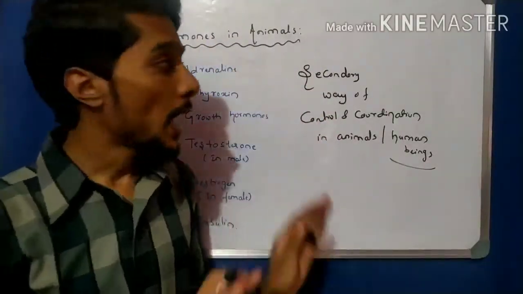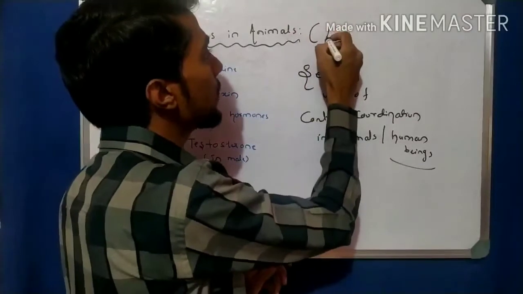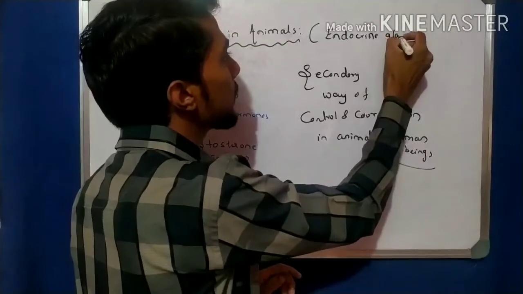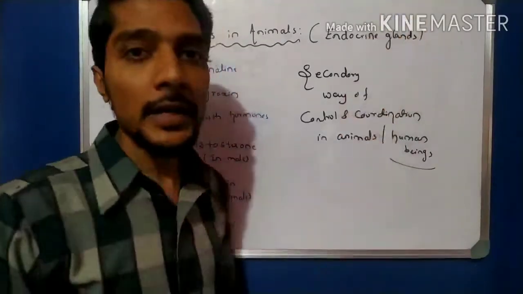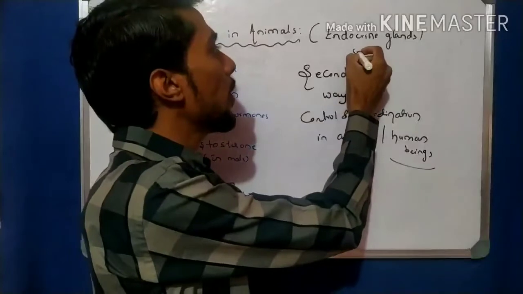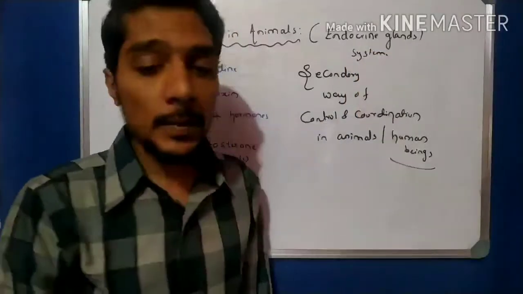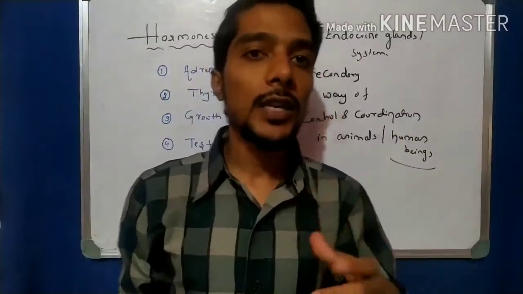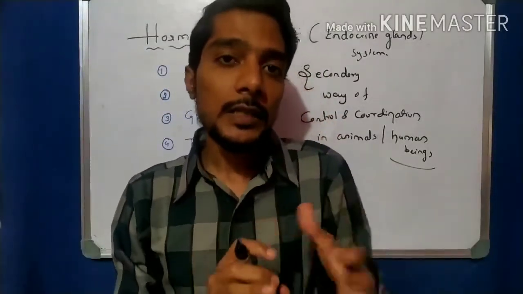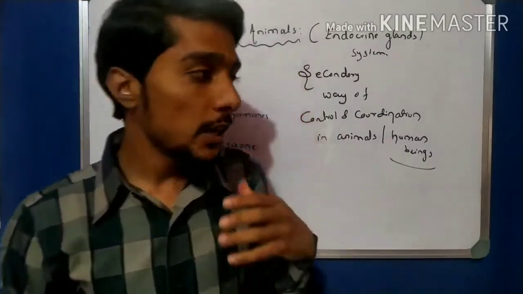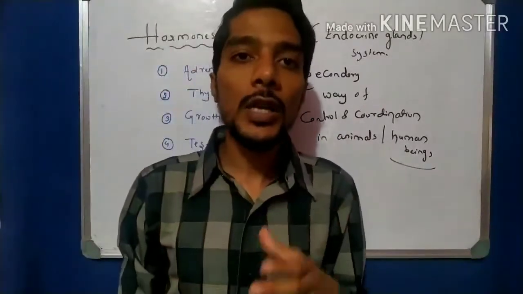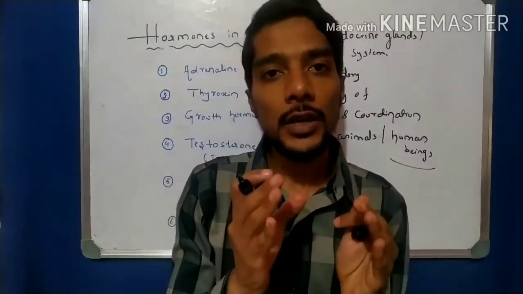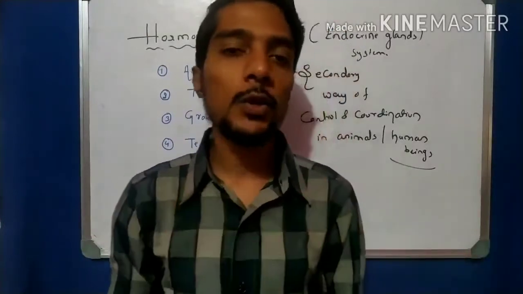Hormones in animals are also called the endocrine system, or endocrine glands. The endocrine system has glands that produce the hormones. It is the secondary way of communication between cells, that is, control and coordination. For example, in animals, the example is human beings.